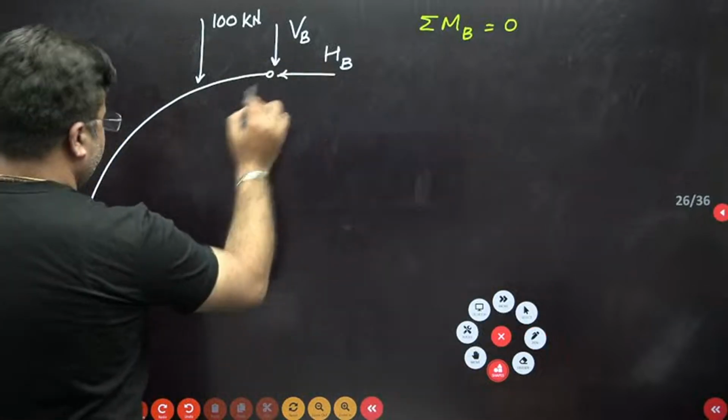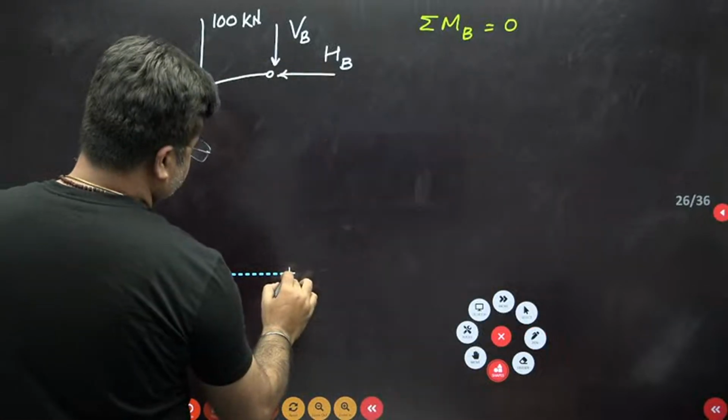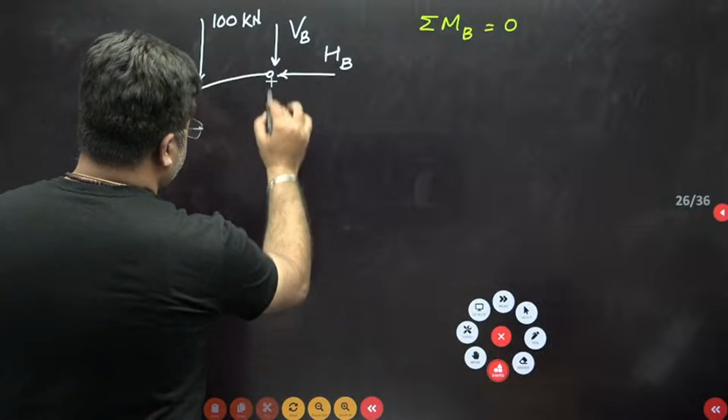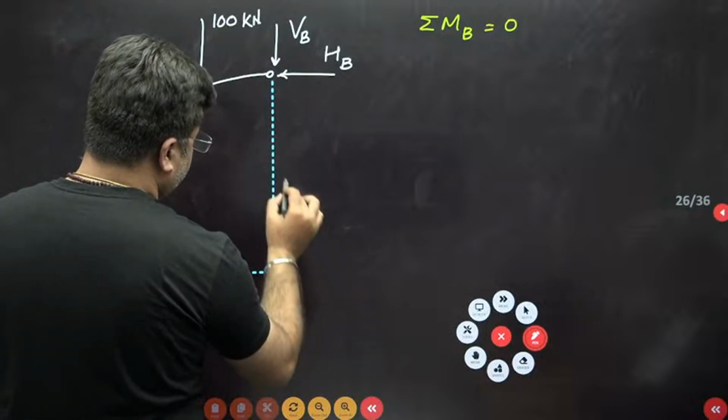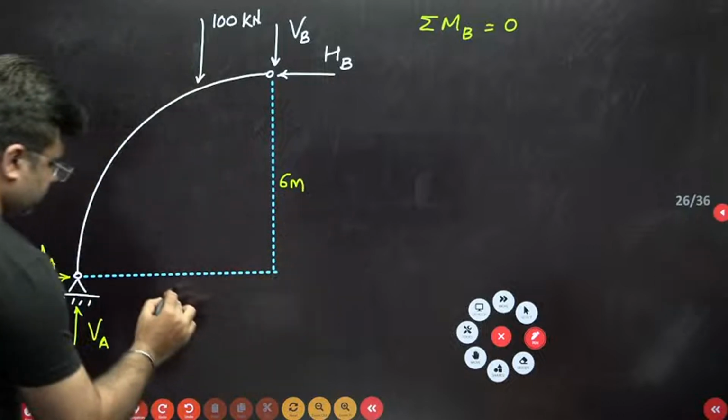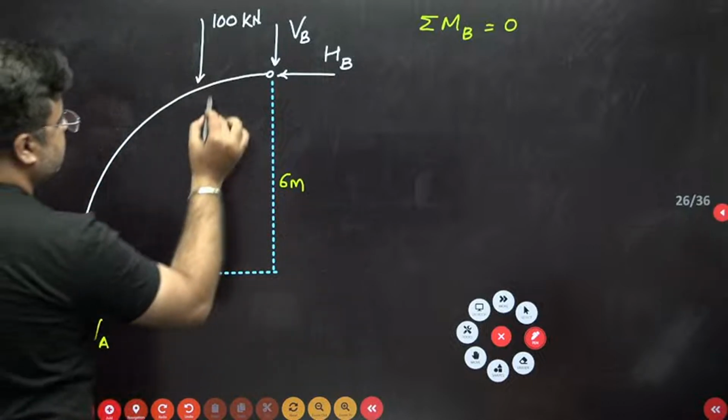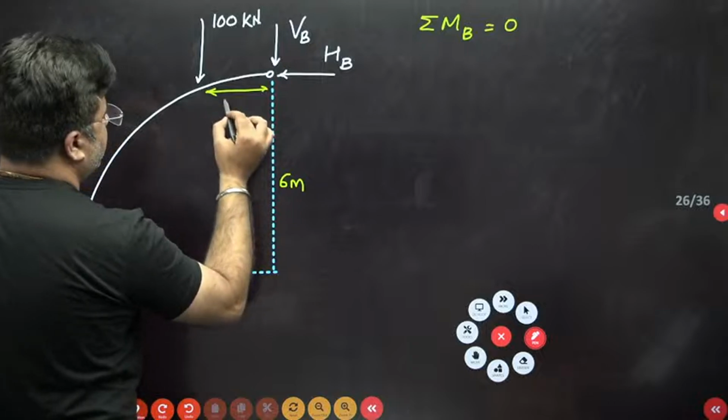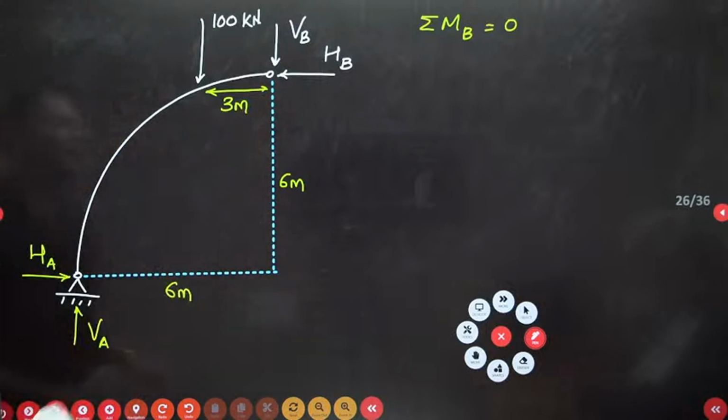For this, I need to mention all the dimensions that are given. So these are the dimensions given. This is 6 meters. This is also 6 meters. This distance is 3 meter. Okay. So write down summation of moment about point B equal to 0.